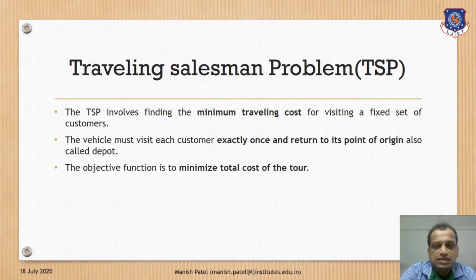So what are the characteristics? First, the traveling salesman is going to travel to each and every city of his interest or choice once, and he or she is going to try to minimize the traveling cost, and return to the depot at the end of the journey. And what is the objective of this kind of problem? The objective is to minimize the traveling cost. So a very interesting case here.